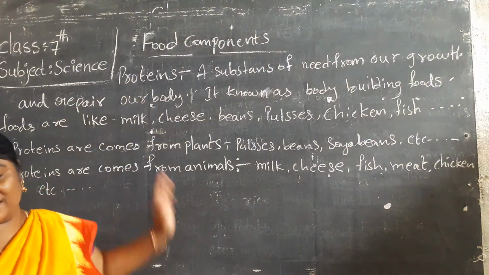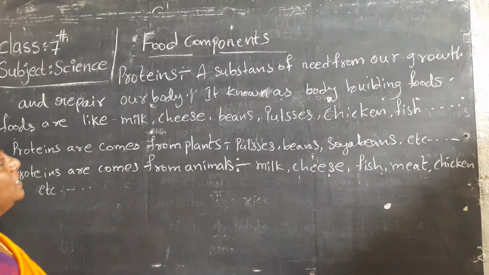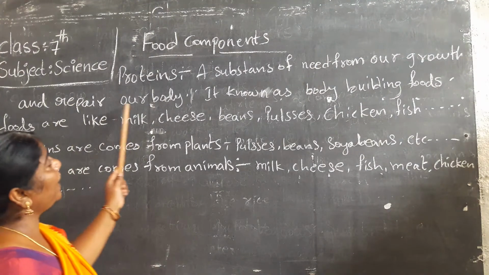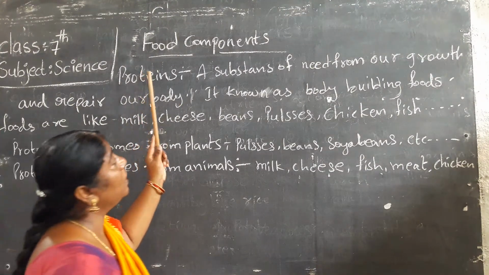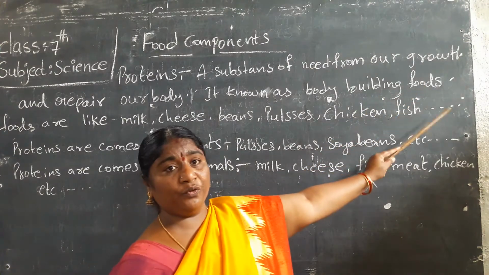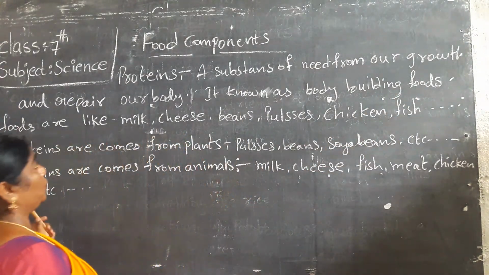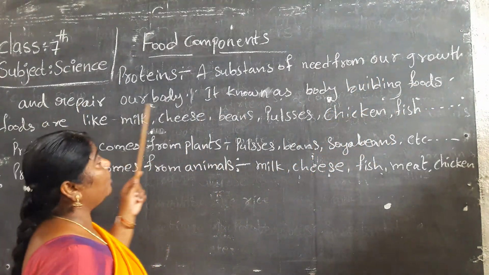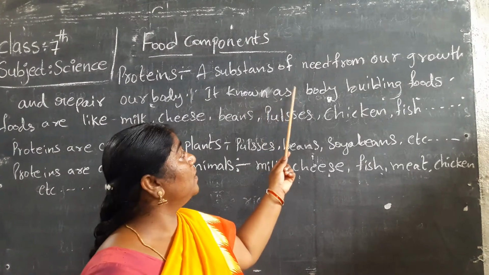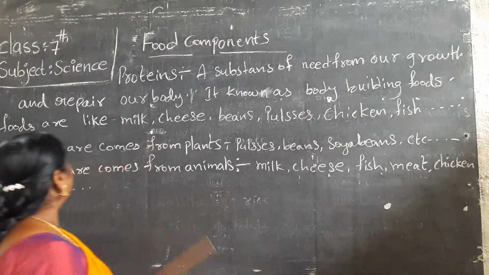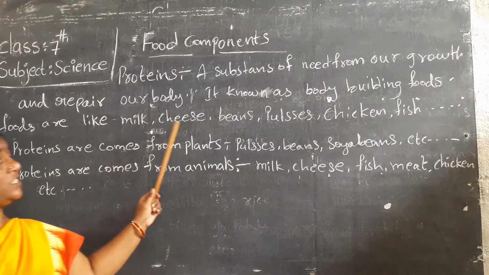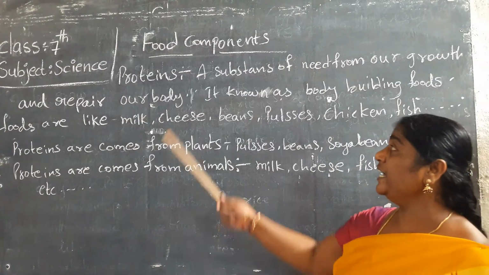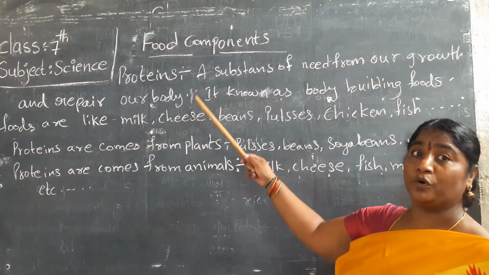Next are proteins. A substance needed for our growth and repair of our body is called protein. It is also known as body-building food. Foods like milk, cheese, beans, pulses, chicken, fish, and so on are examples of proteins.